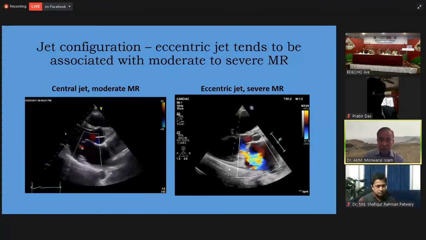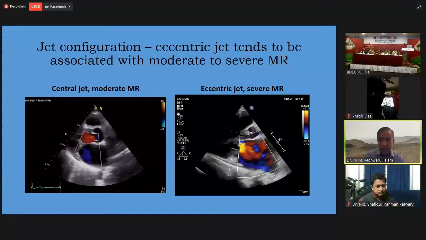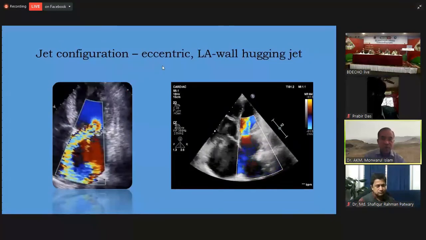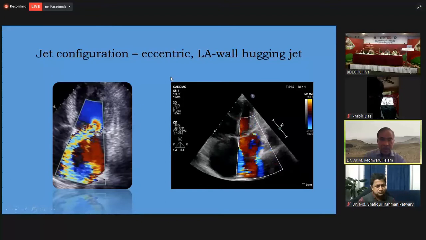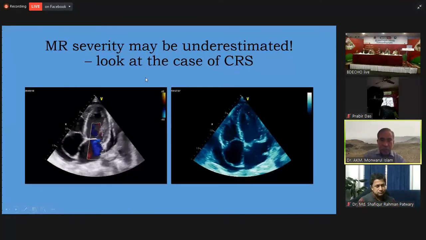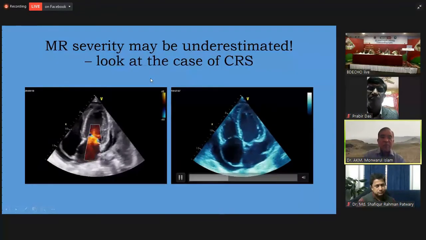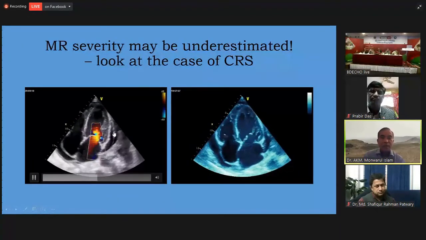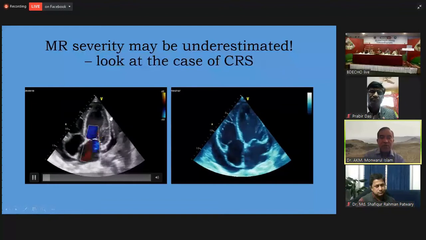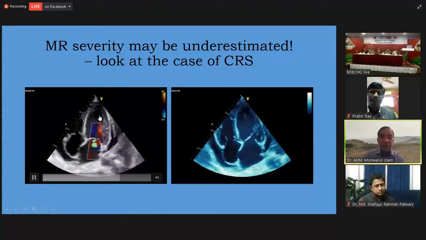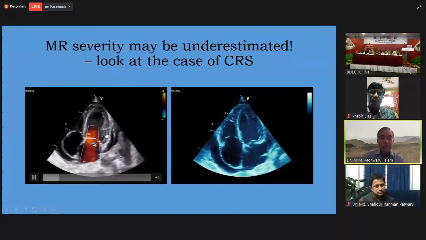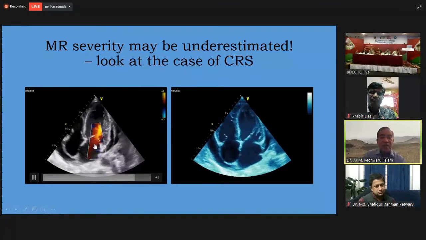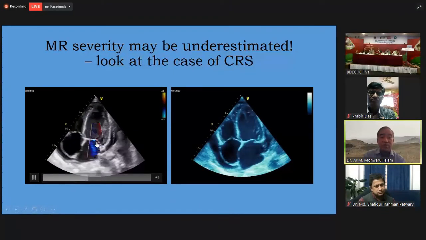This is not virtually due to mild mitral regurgitation. Eccentricity is an important clue. Another one is that sometimes we may be in a false position regarding the severity of the MR. We have to look at the systolic function of the left ventricle. If the driving force is not enough, the apparent mild MR may actually be moderate to severe MR, as is